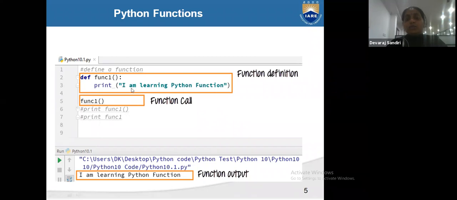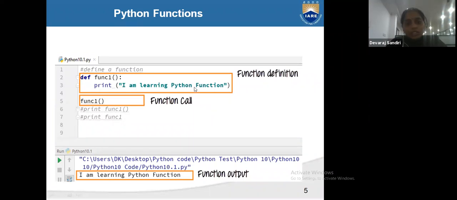In the function definition, we define our user-defined function, where we write the print function and whatever operations we want to do. When we call the function, it will print the output. When we write function1 with parentheses, only then, when we call the function, will we get the output. What is our function output? I am learning Python function.